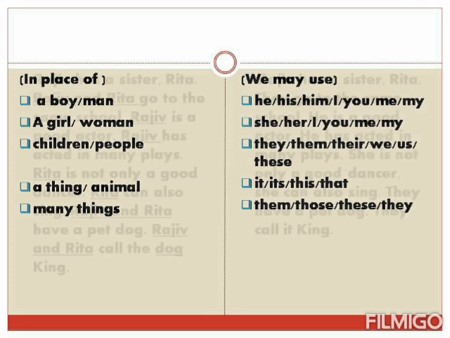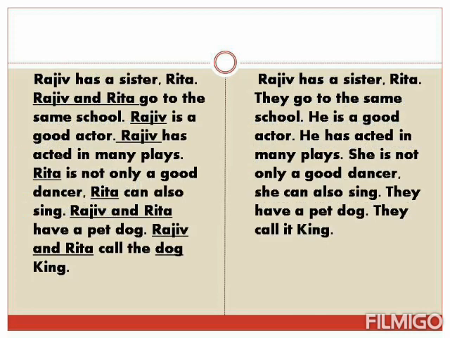Now read this paragraph and see where we will use pronouns. Rajiv has a sister, Rita. Rajiv and Rita go to the same school. Rajiv is a good actor. Rajiv has acted in many plays.